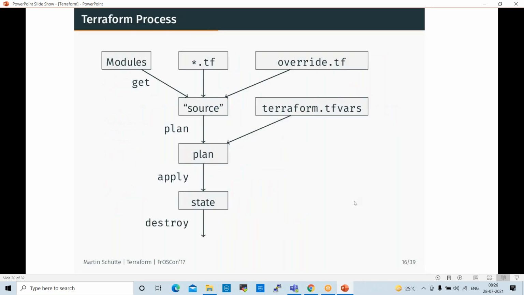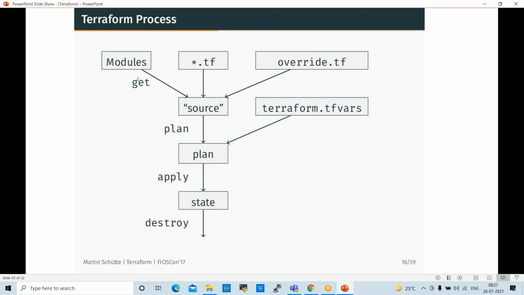So that is the Terraform process. We prepare some modules, some TF script, source file will be there, TF vars will be there, TF state file will be there. First we initialize this script, then we can plan, we can apply. When you want to destroy the application, you can destroy.